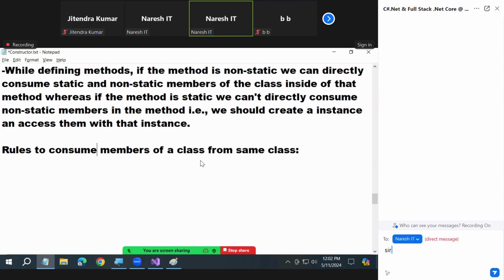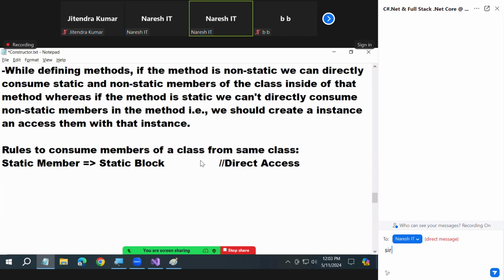Now watch. I have a static member. I want to consume it from a static block. Understood or not? It is a direct access, guys. It is a direct access.